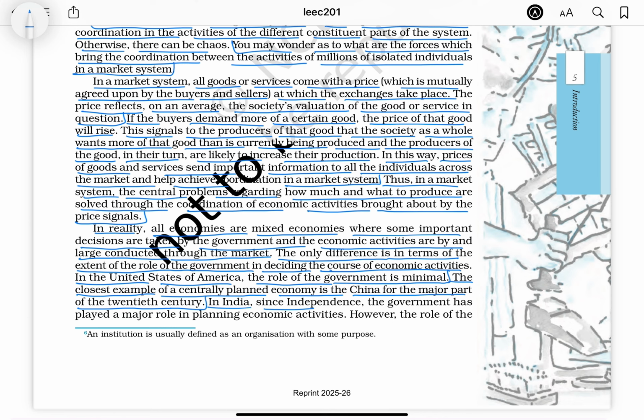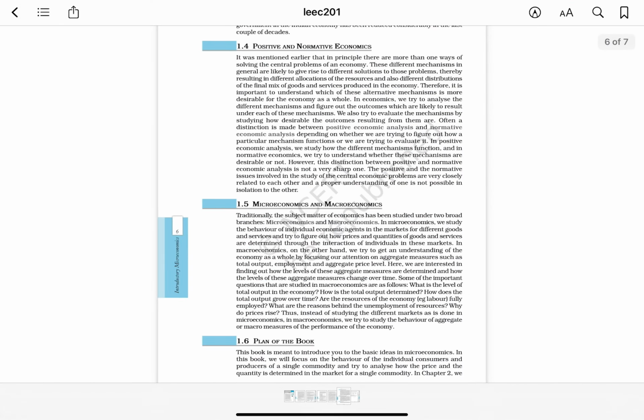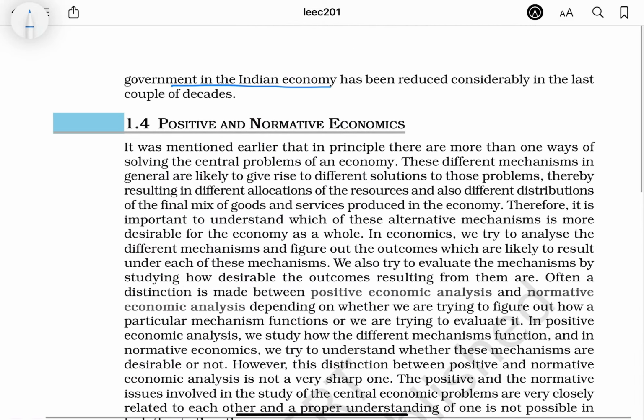In India, since independence, the government has played a major role in planning economic activities. However, the role of the government in the Indian economy has been reduced considerably in the last couple of decades.